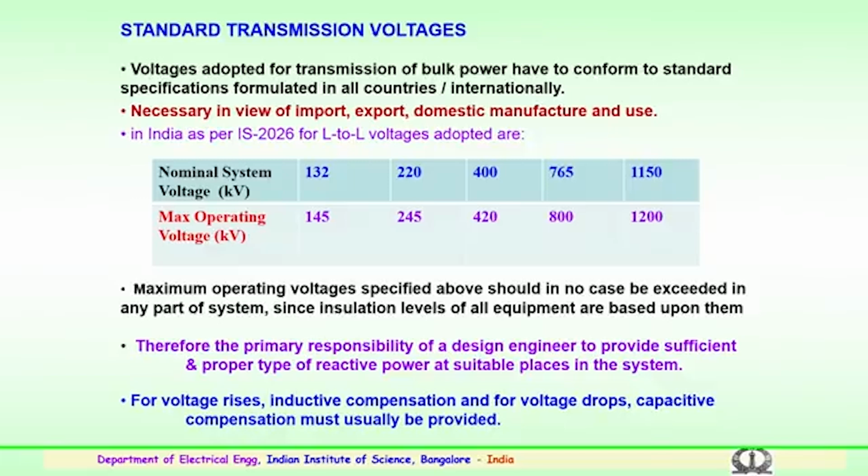Therefore, the primary responsibility of any design engineer is to provide sufficient and proper reactive power at suitable places in the transmission system. In case of voltage rise, inductive compensation, and for voltage drops, capacitive compensation must suitably be used.